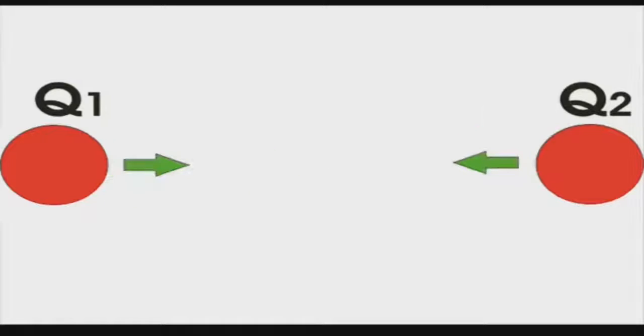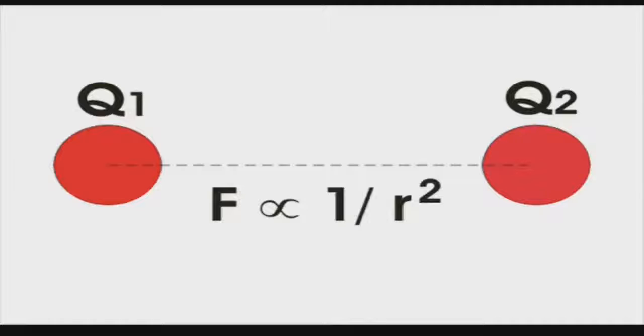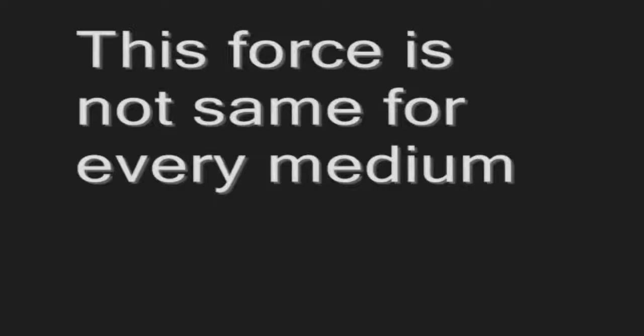And if we take them away from each other, the force between them decreases. If the distance between their centers is r, it can be proved that the force acting on them is inversely proportional to r square. It is also obvious that this force is not the same for every medium.